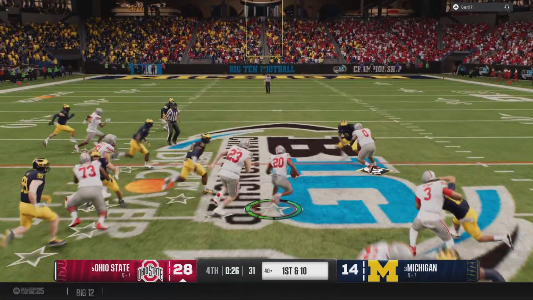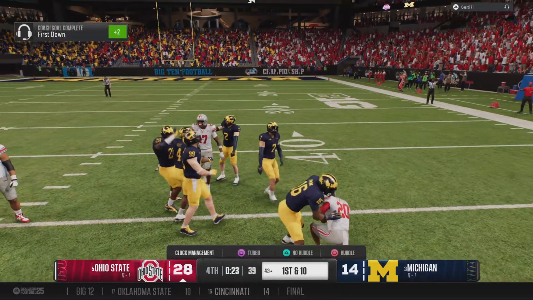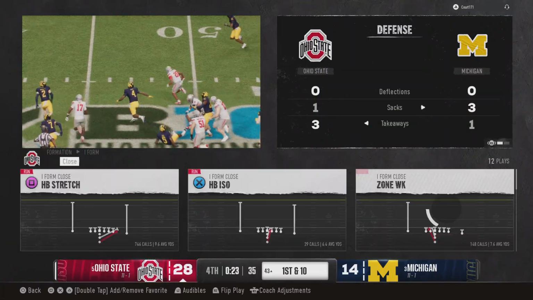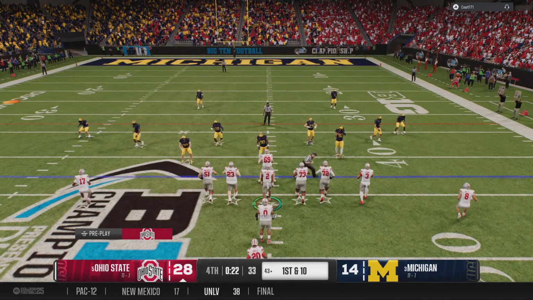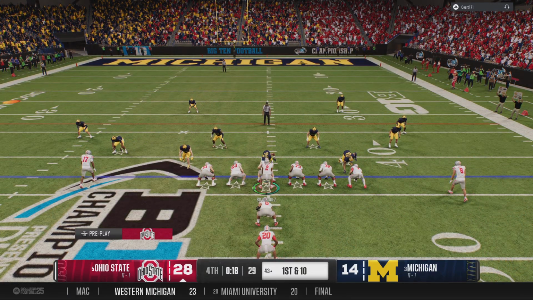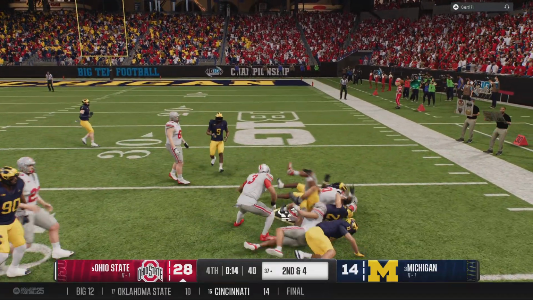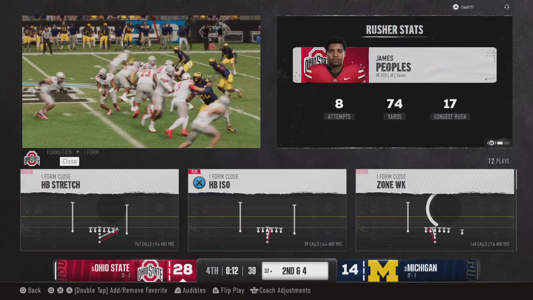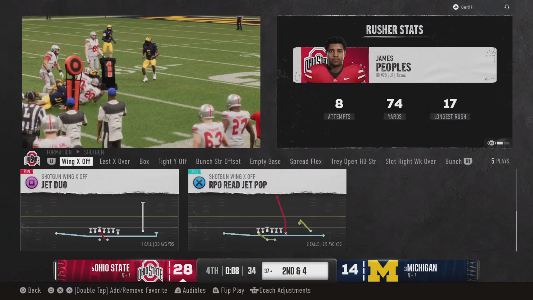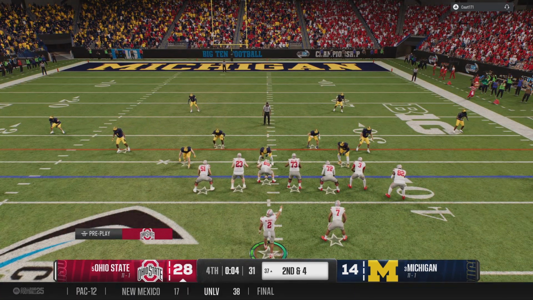Takes the handoff again. Gets into space at the 50. They bring him down, but the gain moves the ball into enemy territory at the 43. Sometimes I almost get mesmerized watching these runners who have great vision. You know, the eyes that carry their feet to the open space, making people miss. I just love watching those guys do work. Able to fight for a decent gain here in that running play. Now it's 2nd down here.